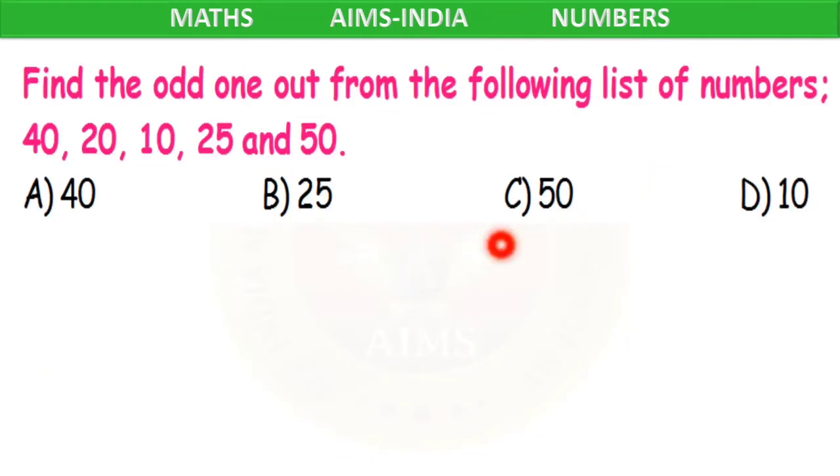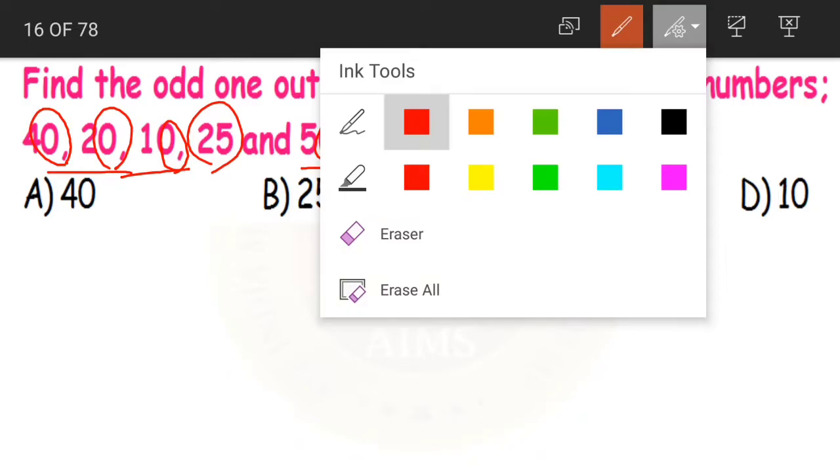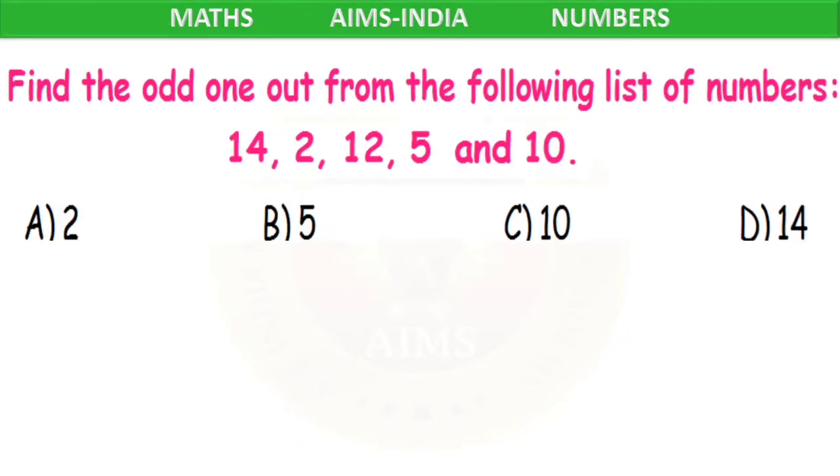Clear children? Coming to question number 2. Find the odd one out from the following list of numbers: 40, 20, 10, 25 and 50. If you look at the options, these four numbers are having zeros in their ones place. But 25 is not having 0 in the ones place. So what is our odd number here children? 25.